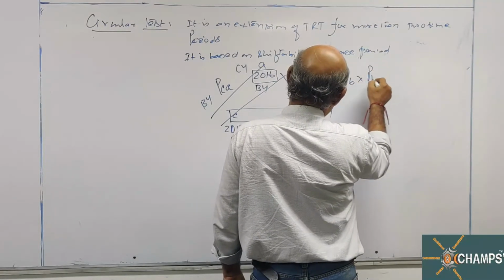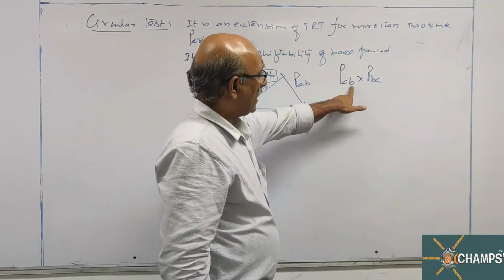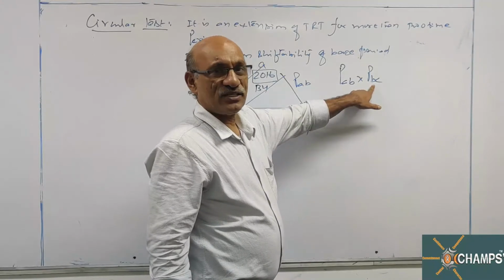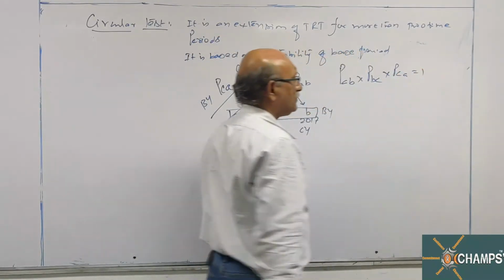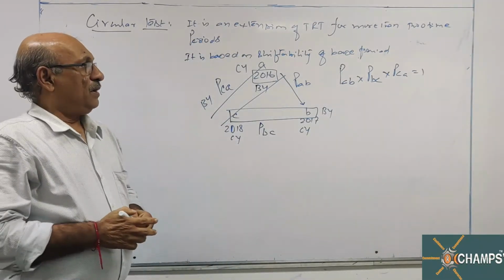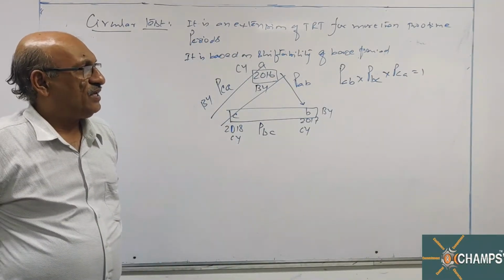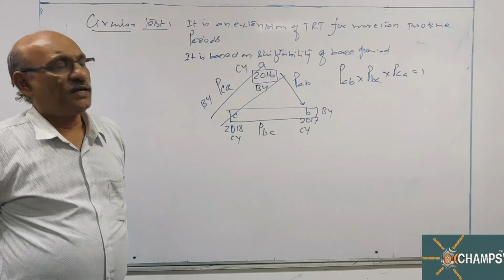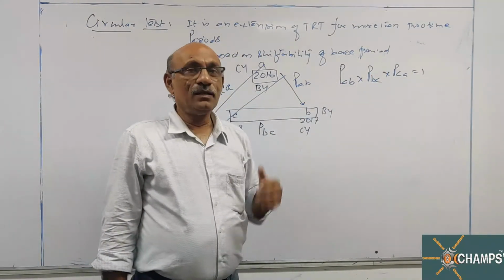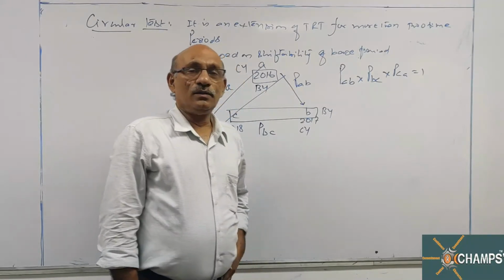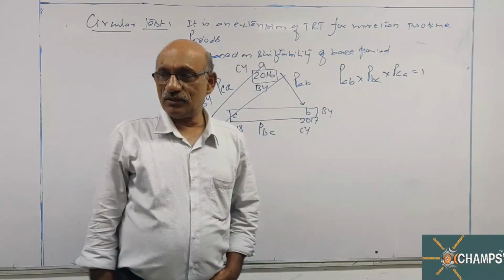PAB into PBC, here the current year will become base year for the next, into PCA is equal to 1. Any formula which will satisfy this will satisfy the circular test.